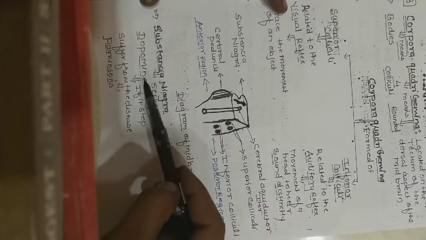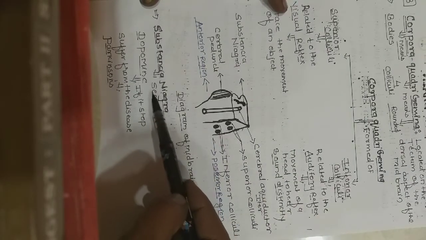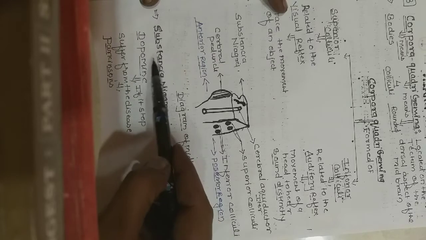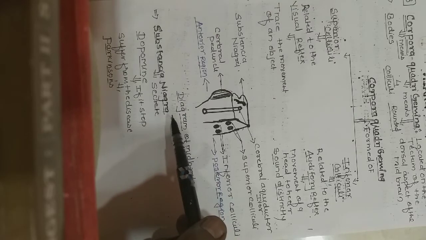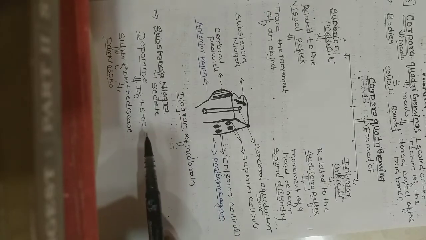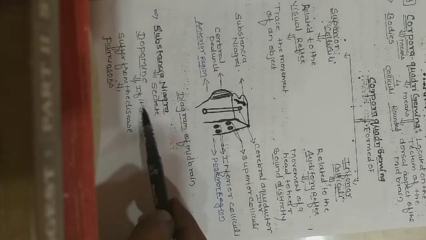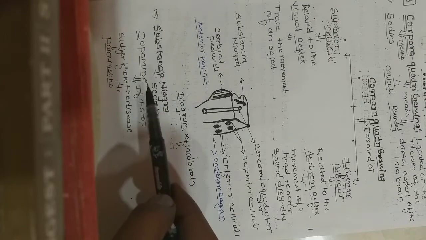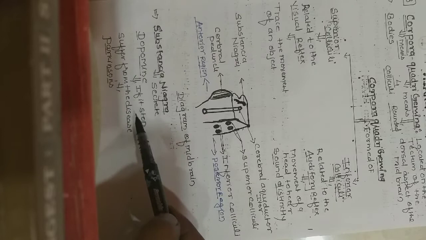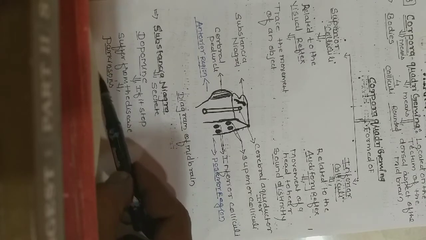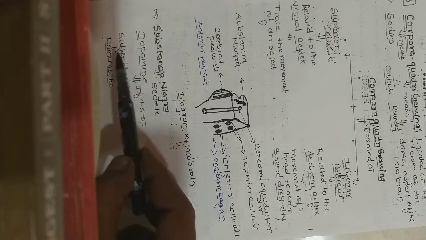The substantia nigra secretes the hormone called dopamine. If the dopamine is not secreted, the person may suffer from the disease known as Parkinson's disease.